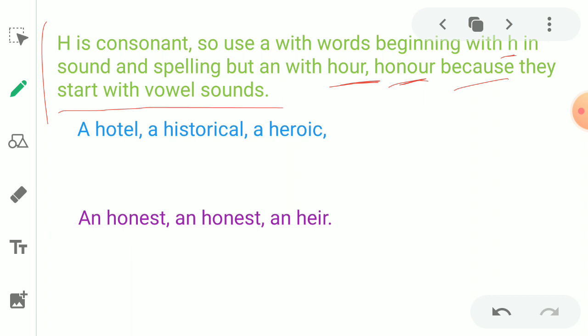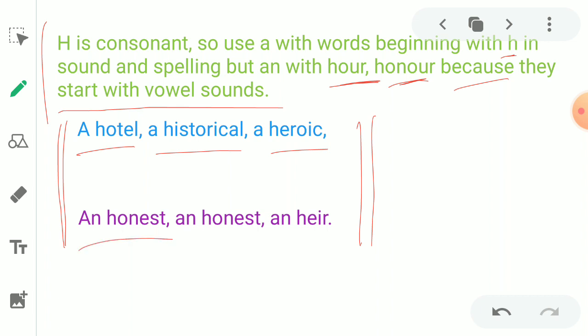See, here comes the problem. Here we have two examples. A hotel, a historical, a heroic. Second, we have an honest, an heir.